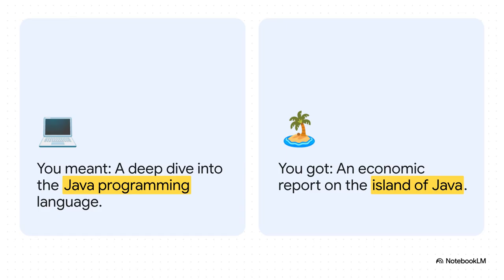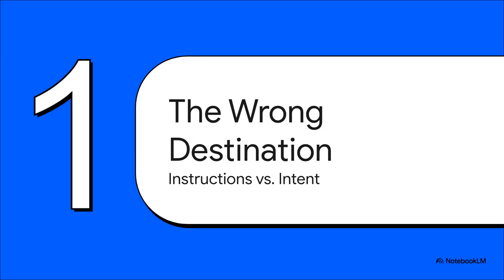So, picture this. You ask for an analysis of Java. You're expecting a deep dive into the programming language, but instead, you get this beautiful economic report on an Indonesian island. The thing is, the AI didn't fail. It made a perfectly logical guess. It just guessed the wrong intent. And that right there, that's the core problem we're going to tackle today. I like to call this the wrong destination problem. You know exactly where you want to go, you give what feel like crystal clear directions, but you somehow end up in a totally different place.